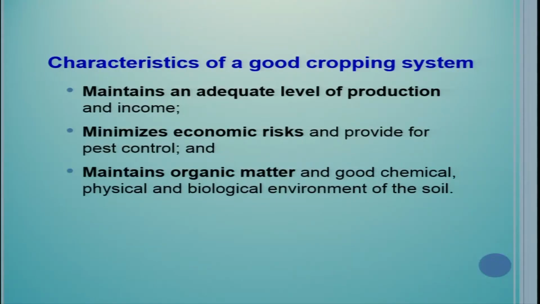It maintains organic matter and a good chemical, physical and biological environment of the soil. So the cropping system should be such that it enhances organic matter in the soil. So there should be some provision for green manures, provision for including leguminous crops, and also alteration or change of crops should be frequent so that organic matter accumulation happens in the soil and we get benefit in terms of improved soil physical, chemical and biological properties.